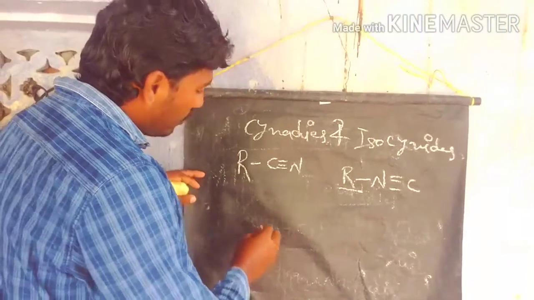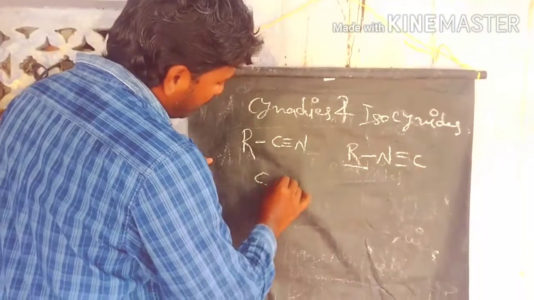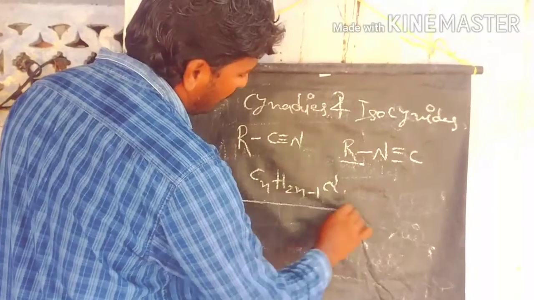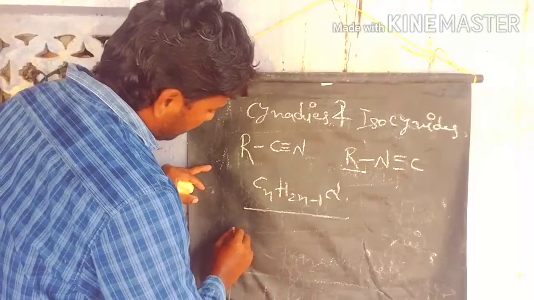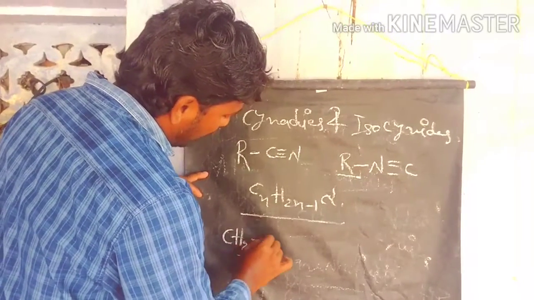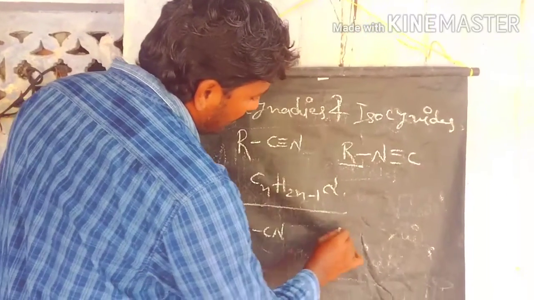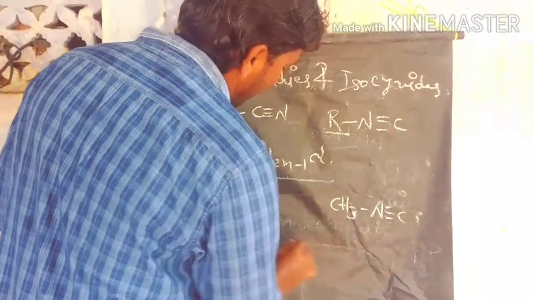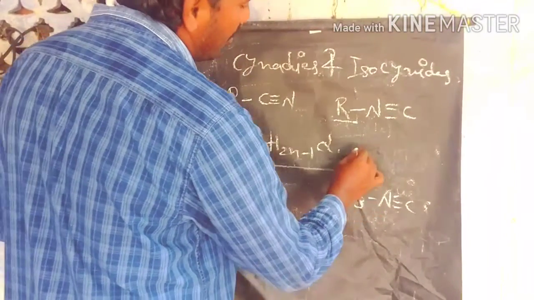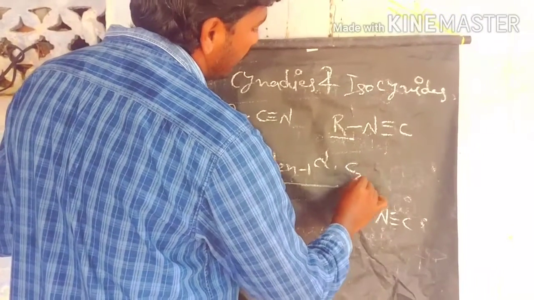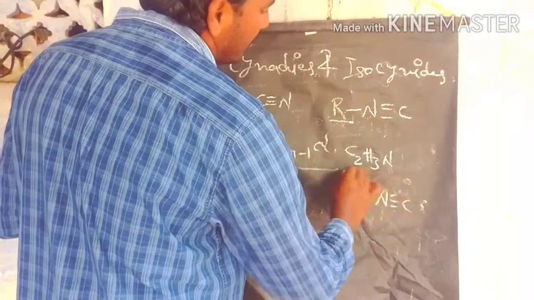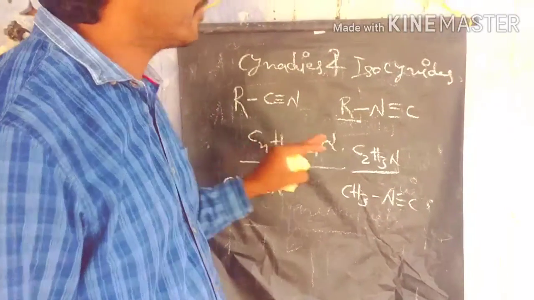Both compounds have the same general molecular formula, CnH2n-1N. For example, this is methyl cyanide and this is methyl isocyanate. Both have the same molecular formula. What is the molecular formula of methyl cyanide and methyl isocyanate? C2H3N.